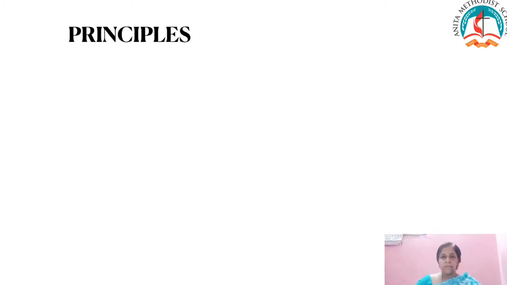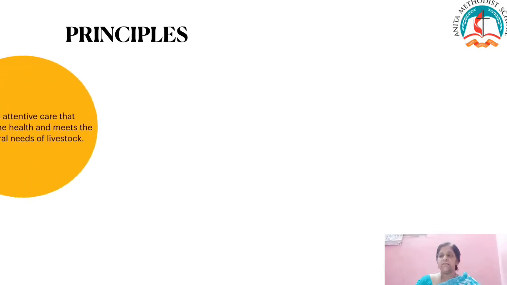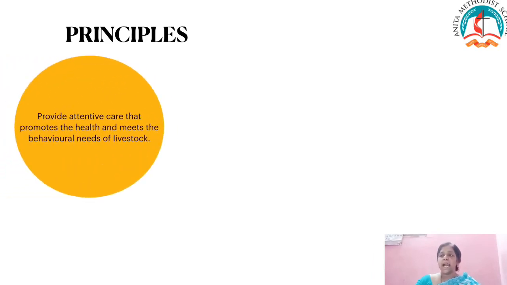The other principle is to provide attentive care that promotes the health and meets the behavioral needs of livestock. It means the farmers have to take proper care to maintain the health of the people and also the needs of the livestock. Because the animals also depend on the farmers, we are going to provide food for them, so attentive care must be taken to meet the health of the people and also the behavioral needs of the livestock.